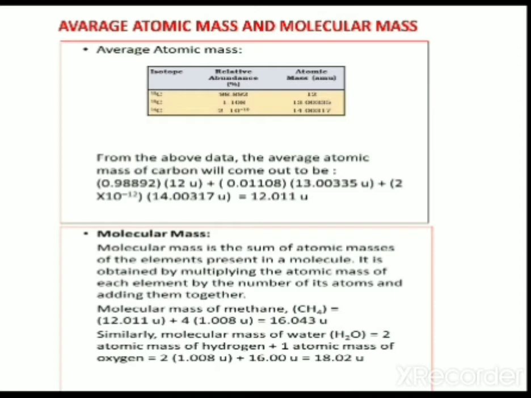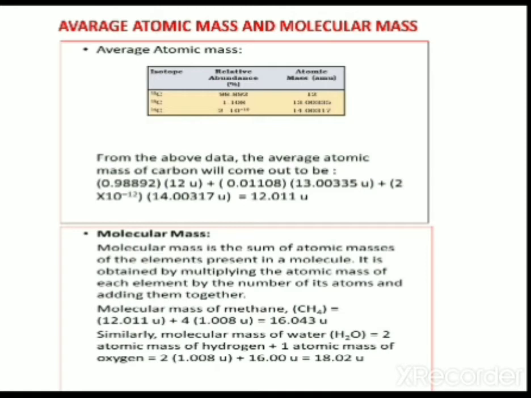Next, very important, calculation of molecular mass. Molecular mass is the sum of the atomic masses of the elements present in a molecule. It is obtained by multiplying the atomic mass of each element by the number of its atoms and adding them together. Take an example, the molecular mass of CH4, methane. Calculate the molecular mass. The molecular mass is calculated by the sum of the atomic masses of each element. Here the atoms of methane are carbon and hydrogen.